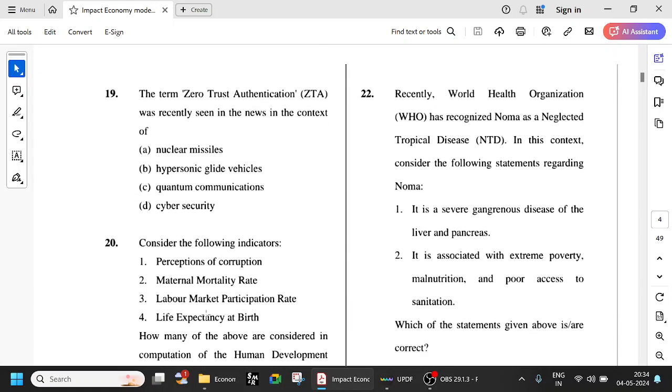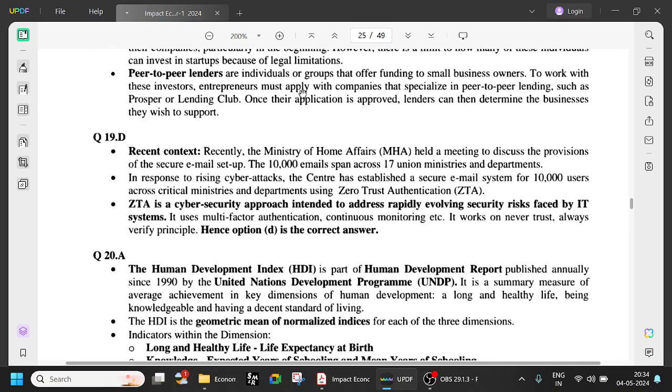The term zero trust authentication was recently seen in the news. The Ministry of Home Affairs held a meeting to discuss the provisions of the secure email setup. The 10,000 emails span across 17 union ministries and departments. In response to rising cyber attacks, the Center has established a secure email system for 10,000 users across critical ministries and departments using zero trust authentication.